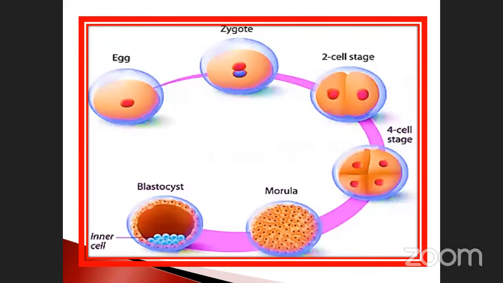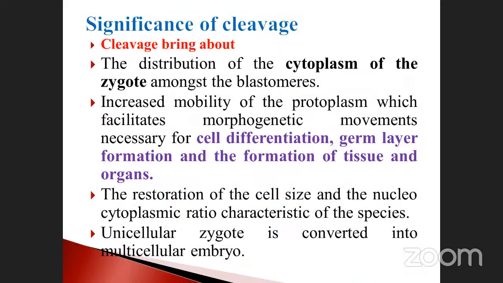See here, first one is the egg, a combination of both male and female gametes. As a result, the zygote is formed. After the zygote, what happened now? It undergoes the cell division process. So we'll get the 2, isn't it? After that, the 3-cell stage. Here they mentioned it, but here they didn't give. It may be changed, 2 to 4 like that. Then the 4-cell stage converts to the morula, 16 cell. Blastula is the 32-cell stage. The inner cell mass is also there. This is the developing stage, or cleavage nature. Okay, this is very, very important.